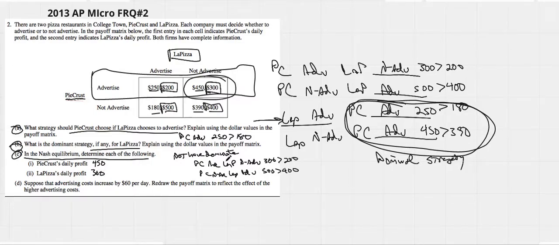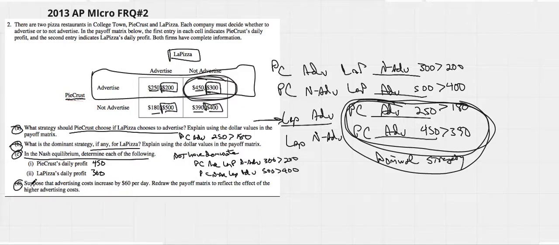Again, when they're asking you for the Nash equilibrium, the first thing we're going to do is look to see if anybody has a dominant strategy. Here, Pie Crust will always advertise. So that's the first place we go. And if that's Pie Crust's best choice, wherever La Pizza would choose when Pie Crust advertises, that's got to be the Nash equilibrium, because that's the best place for both players.